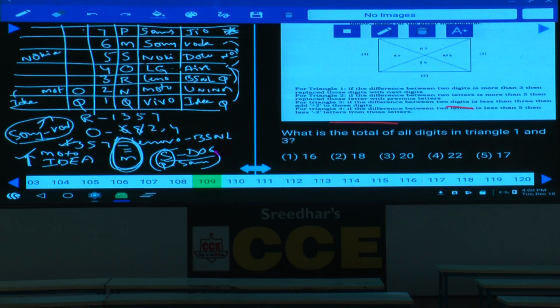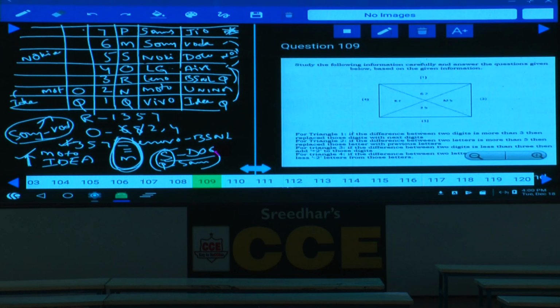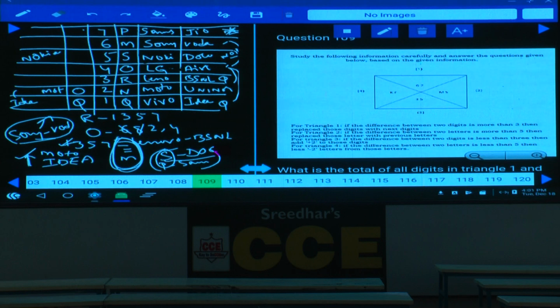Now in these 3 questions, here is the information, 109 to 111. What is the first one here? Triangle 1, triangle 2, triangle 3, triangle 4 is clearly given, isn't it? 4 triangles. Now in these 4 triangles, what is the first condition here?